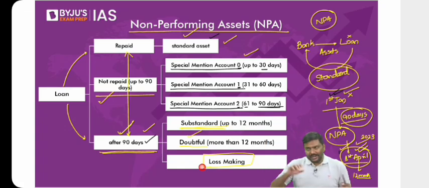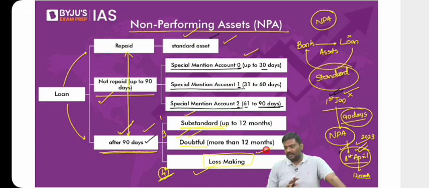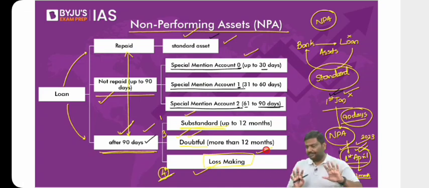And if this account remains an NPA for 1 year, it is called a substandard NPA. And after 1 year is over, for the next 3 years, it will be classified as doubtful NPA. And after the 4th year, this will be classified as loss making NPA. Any difficulty in this? My recommendation is to learn it by heart.